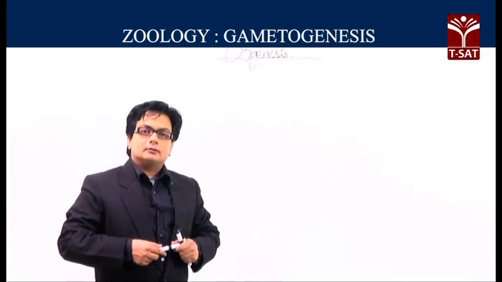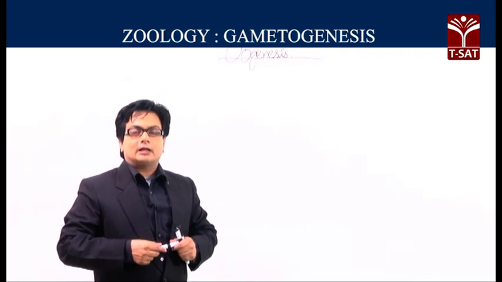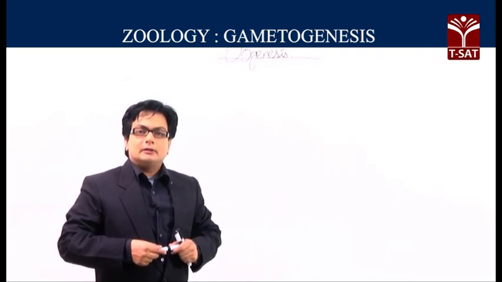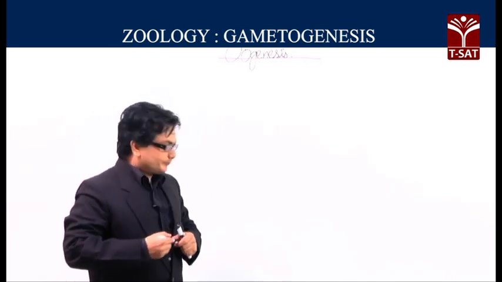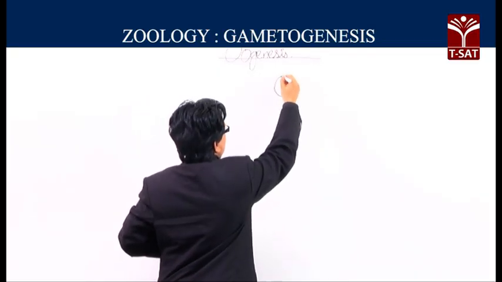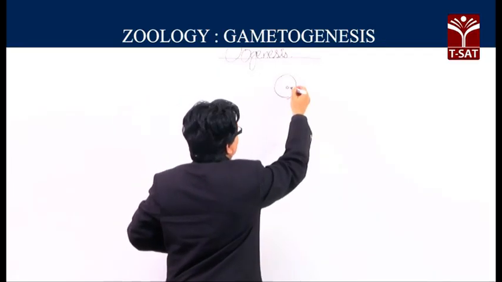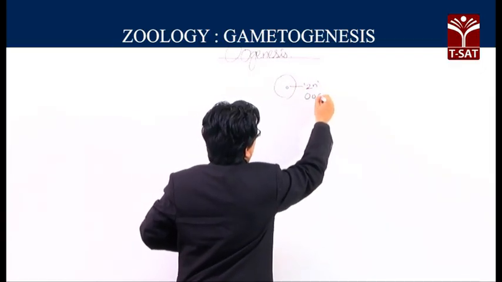Before we understand the different follicles, the primordial to the Graafian follicle, we will be learning the sequential events related to this oogenesis. Now, to understand the process of oogenesis, we need to first understand that there is a diploid cell which is called the oogonium.